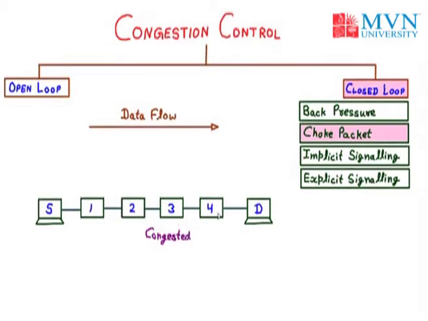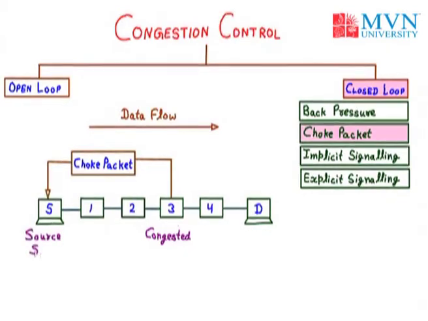When node number 3 is congested, it will send a choke packet to the source directly. The choke packet will start from node number 3, which is congested, to the source. Now the source will come to know from the choke packet that node number 3 is congested and it will slow down.